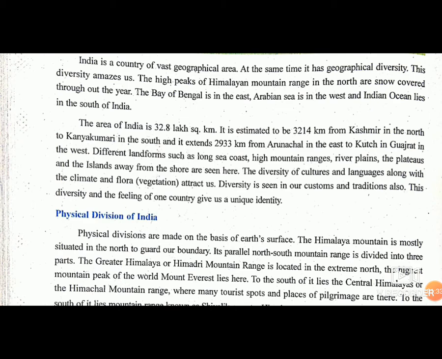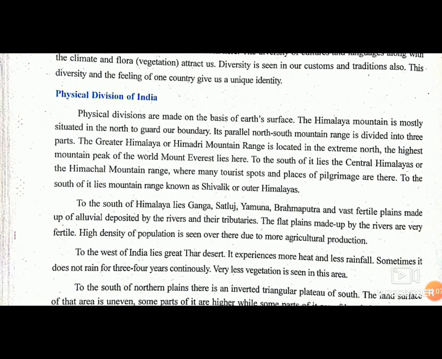Different landforms such as sea coast, high mountain ranges, rivers, plains, plateaus and the islands. We have learned about all the types and forms of land in our previous chapter of geography, in which we have learned about mountain ranges, plains, plateaus, islands, etc. The diversity of our culture and language belongs to the climate and vegetations. Diversity is seen in our customs and traditions also. In this chapter, we are going to learn about the physical division of our India.